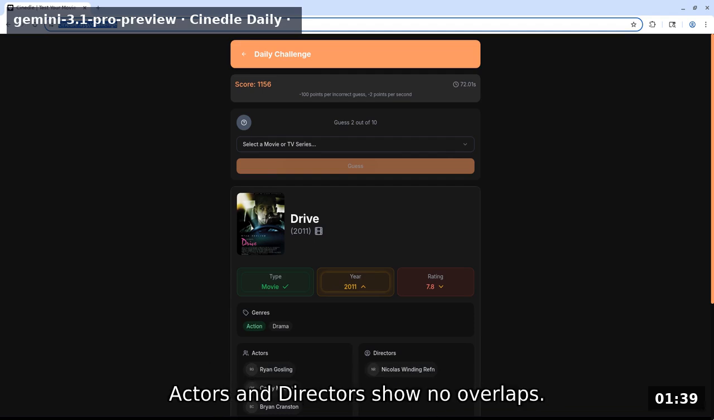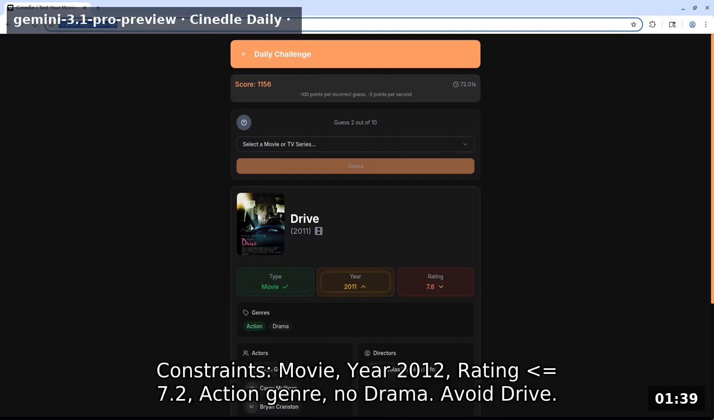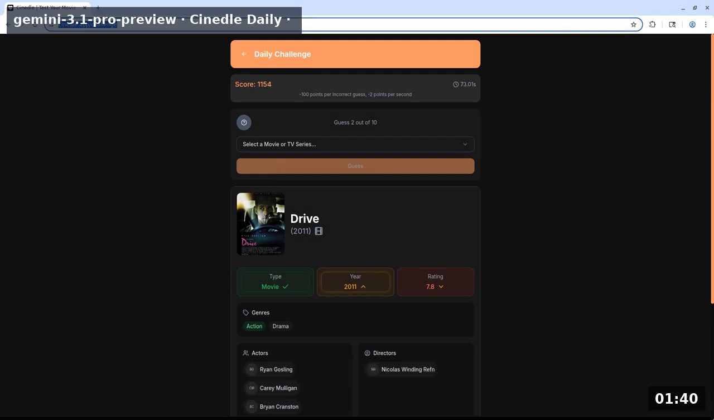Actors and directors show no overlaps. Constraints: movie, year 2012, rating less or equal 7.2, action genre, no drama. Avoid Drive.